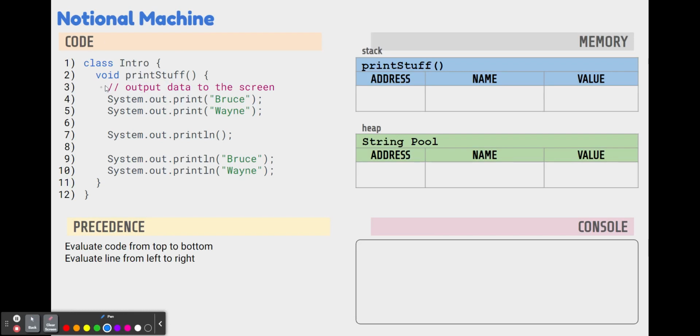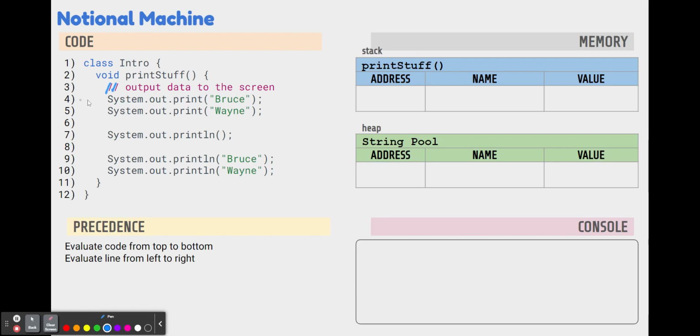Line 3 starts with a forward slash forward slash. This is known as a comment. This is something that the computer just ignores. It's a way for a programmer to leave notes for themselves for later or for other programmers that might look at their code. So we're leaving a note. We're saying everything that you see after this point is going to be for outputting data to the screen.